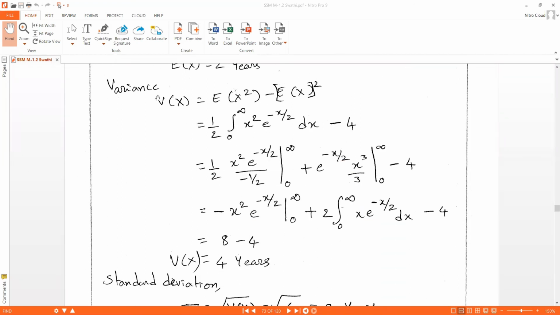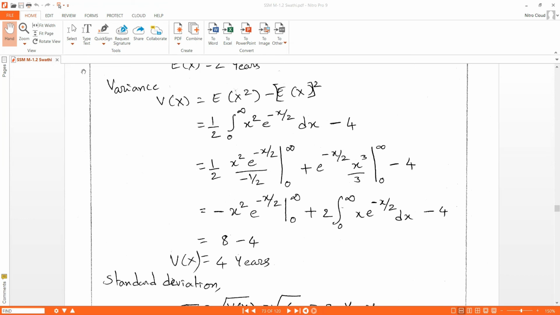Now the variance is V of x equal to E of x square minus (E of x) whole square. E of x square is 1 by 2 integral from 0 to infinity of x square e power minus x by 2 dx, minus (E of x) whole square. The E of x value we got is 2, so its square is 4.